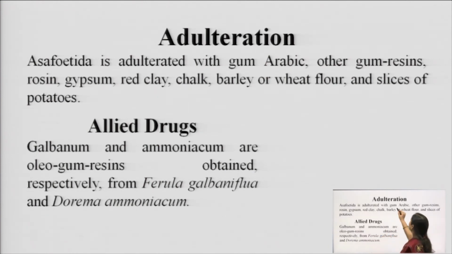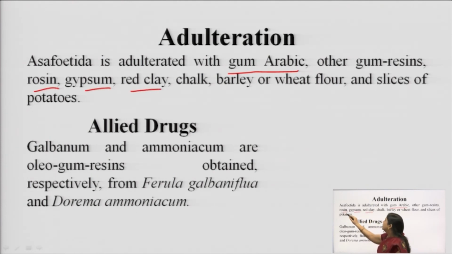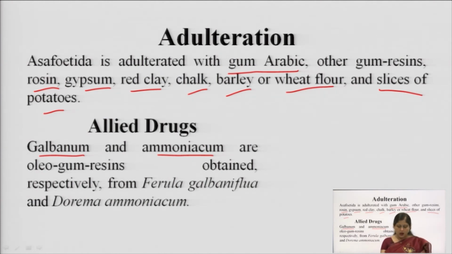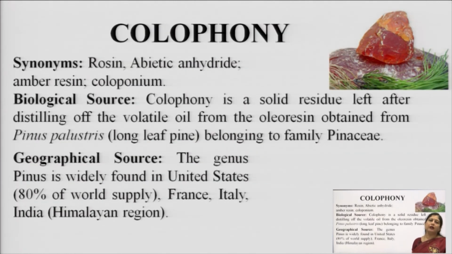And the adulterations: gum arabic is one drug which is generally used to adulterate, because the original hing is very costly. Then it is also adulterated with rosin, gypsum, red clay, chalk, barley, wheat flour, slices of potatoes. So, all kinds of cheap substances are used for adulteration of asafoetida. And as an allied drug, in place of asafoetida we can use galbanum and ammoniacum as substituents, for substitution, not adulteration.